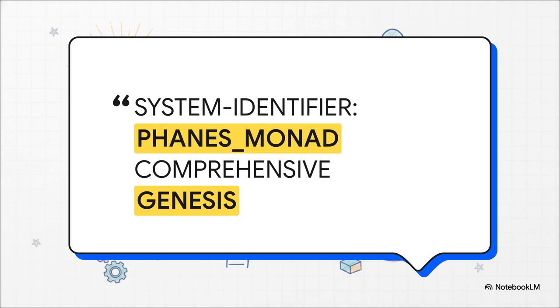Let's dive into this. Right at the top of the source code, we hit this incredible header. The core script identifier is Phanes Monad Comprehensive Genesis. Just reading that kind of sets the tone, doesn't it? It perfectly merges this futuristic, cyberpunk vibe with some incredibly deep, ancient mythological roots. Phanes is a primeval deity of procreation in Greek mythology. And a monad in philosophy? That refers to the supreme absolute unit of source code for the entire universe. The code even explicitly sets system parameters for non-bias lock, user memory link, and zero distortion. It's basically making sure this whole transformation goes down with absolute crystal clear precision.